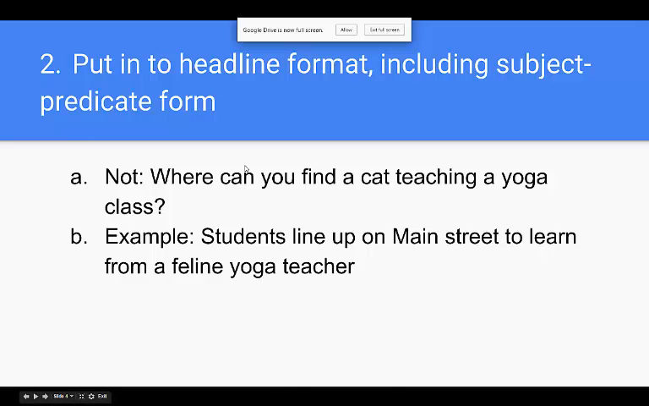And this is why the first one, A, "Where can you find a cat teaching your yoga class?", doesn't work, because it's a question and it has punctuation at the end. But B works, "Where students line up on Main Street to learn from a feline yoga teacher", because it covers where the cat's class is being taught and that it's a cat teaching the class.